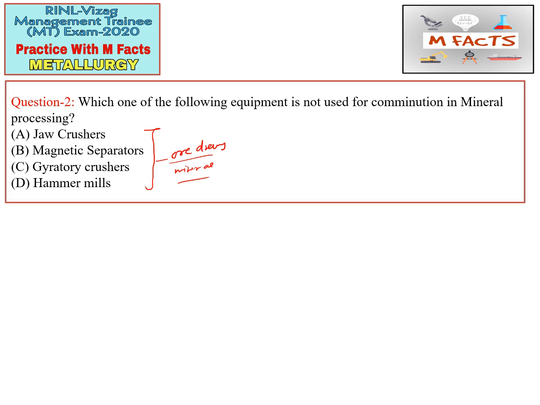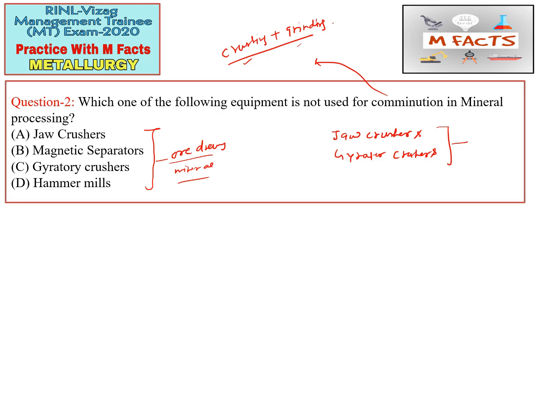The jaw crusher and gyratory crusher are basically used for crushing, as the name also suggests. Comminution is basically crushing and grinding. These two processes combined are comminution. So jaw crusher and gyratory crusher are used for the comminution process, and these are used for primary crushing. If you go deeper, you should know about the jaw crusher and gyratory crusher.